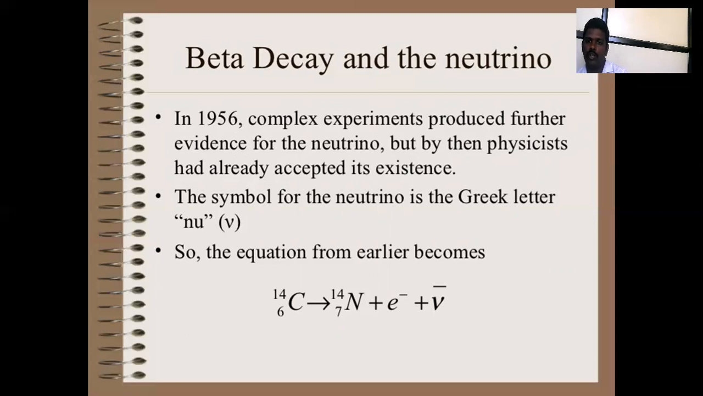In 1956, a complex experiment produced further evidence of the neutrino, but physicists had already accepted its existence. The symbol of the neutrino is the Greek letter nu, denoted like this. So the earlier equation becomes 6C14 to 7N14, with the loss of an electron, and a neutrino particle will be formed.